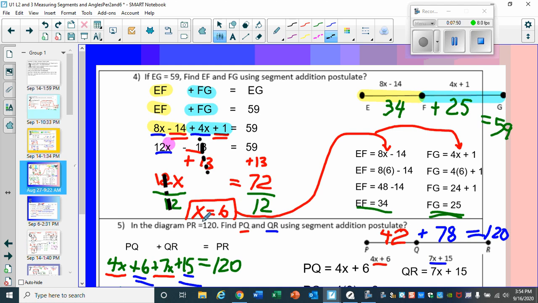Now, once we find our value, we substitute 6 into the two expressions. So for EF, substitute 6 for x. We're left with 8 times 6 minus 14: 48 minus 14, 34. Similarly, 4 times x plus 1: 4 times 6, 24, plus 1, 25. Now, good rule: always check to make sure your two sides are equal. So does 34 plus 25 equal 59? Answer is yes.